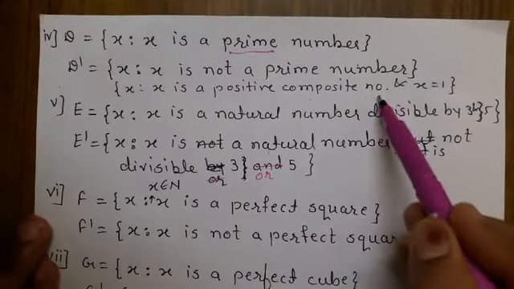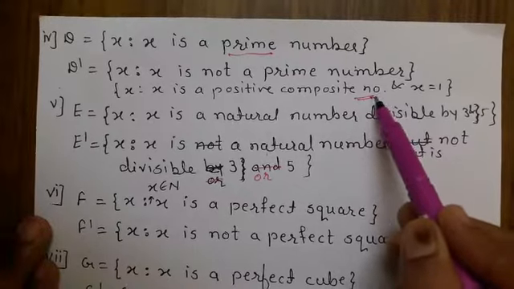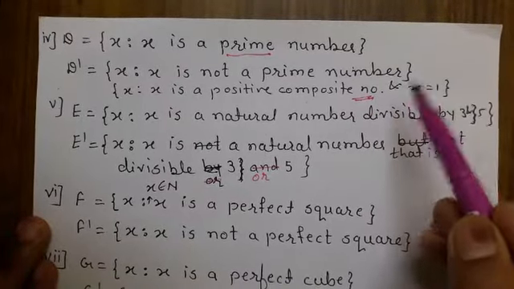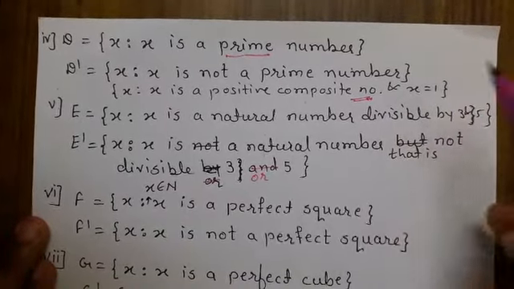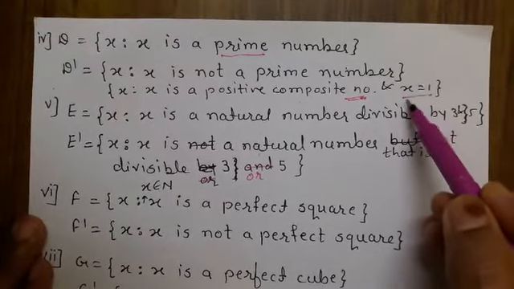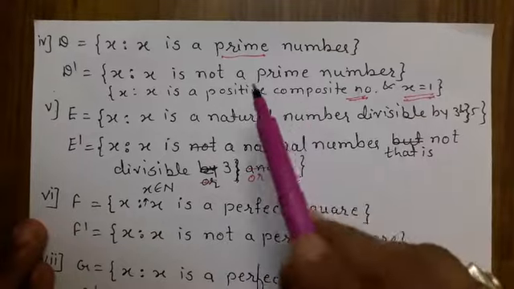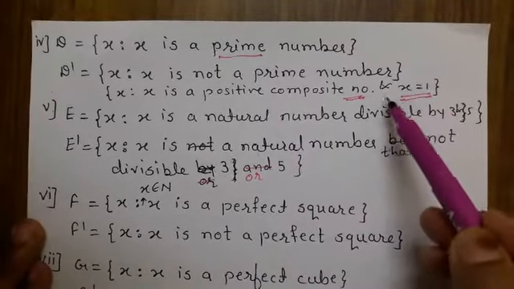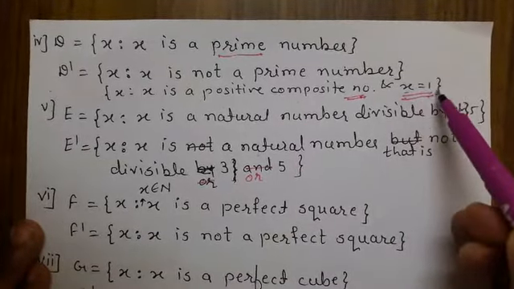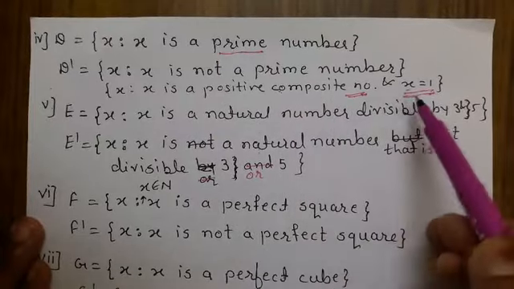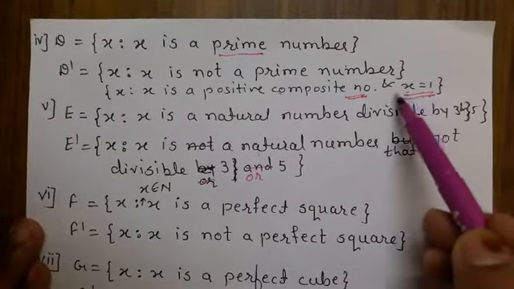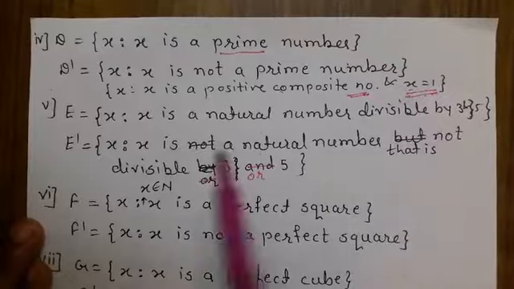In a composite number, we are going to start the numbers from 4, then 6, and so on. And x is also not a prime number. That's why we have to denote again x is equal to 1. In a composite number, 1 is not coming. That's why we have to separately write x is equal to 1.